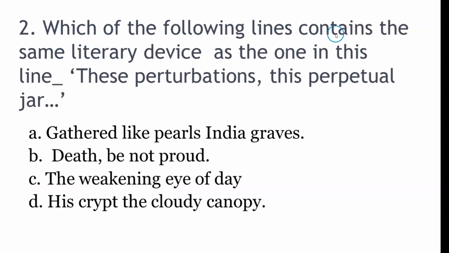Which of the following lines contains the same literary device as the one in this line? These perturbations, this perpetual jar. So here this figure of speech is a metaphor. Let's see which of the following literary devices matches. Gathered like pearls in graves, this is your simile. Death be not proud, this is apostrophe. The weakening eye of day, this can be taken as metaphor. His script, the cloudy canopy, this is also a metaphor. So there can be a choice between two. I have taken his script, the cloudy canopy.